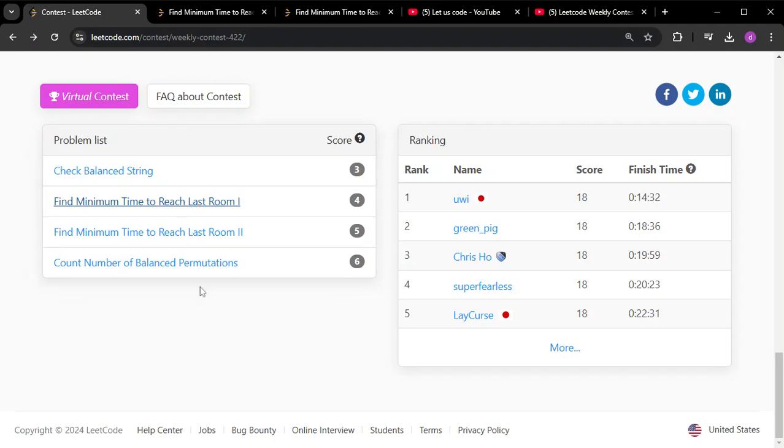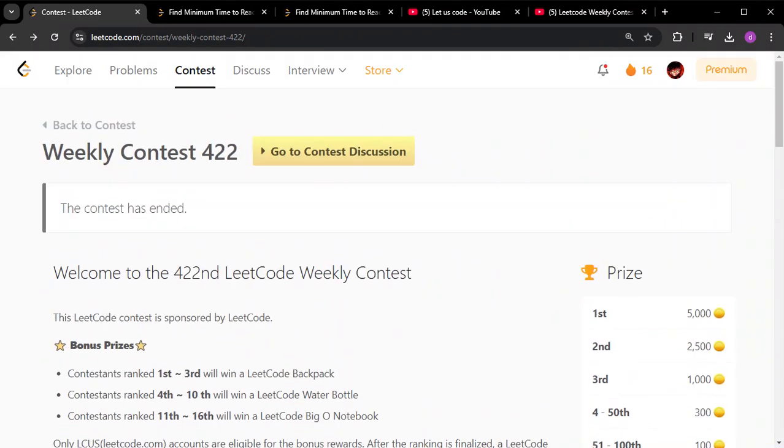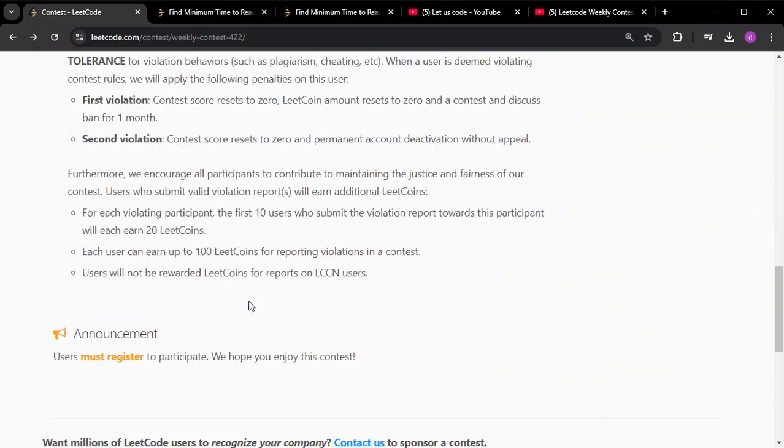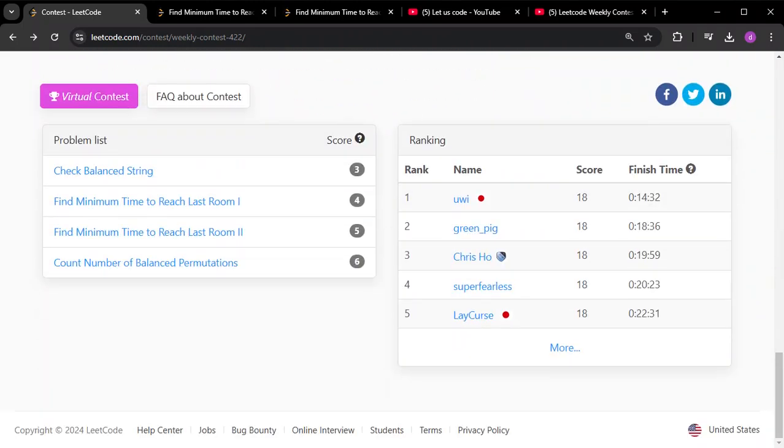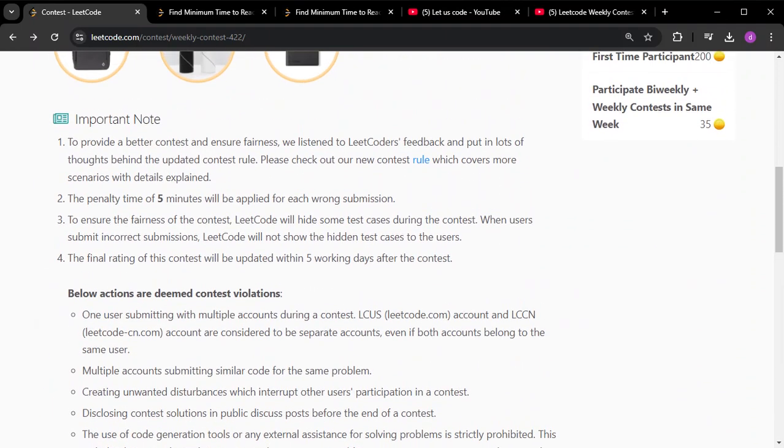This particular week, we will be having a bi-weekly contest as well, along with the weekly contest. This was a weekly contest, but in the current week we are also going to have a bi-weekly contest. I will be sharing the solution for that too. So always try this kind of contest. They will give you the real idea of where you stand, how many questions you're able to solve in how much time. These things will really help you a lot, so that you can simulate the kind of pressure that you will have in a real online assessment of a company during your hiring process. There are multiple gifts and multiple points that you can get.